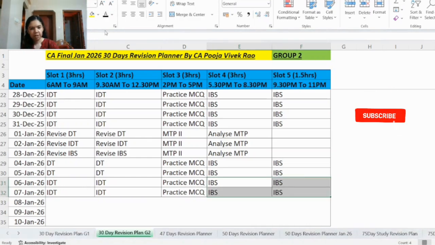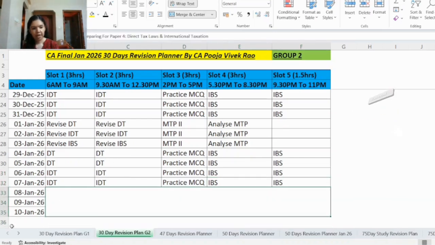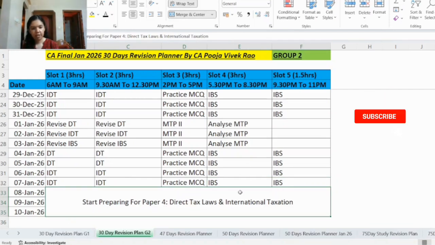So this is a customizable study plan. So if you are comfortable in one subject and you want to give more time for another subject, you can change the plan accordingly. So Group 2 exams are starting from 11th of January. So 8th, 9th and 10th January we'll keep for revising paper number 4, that is DT.